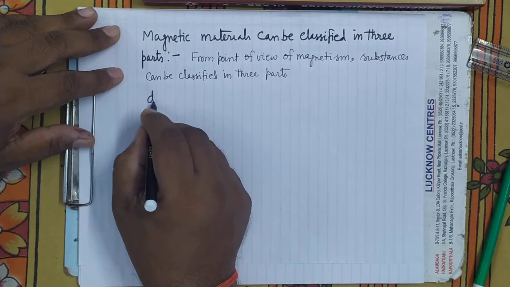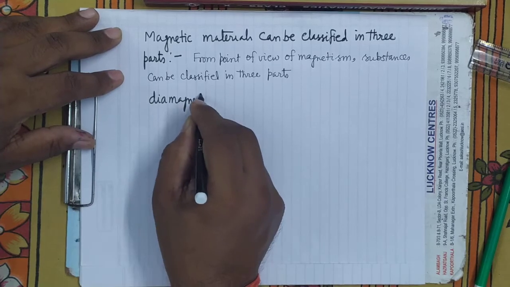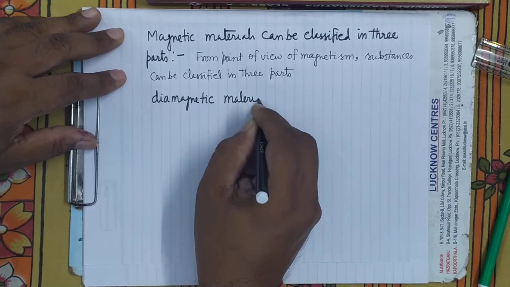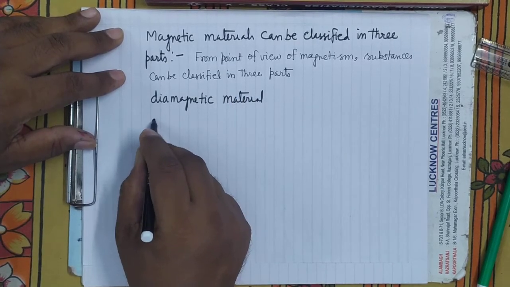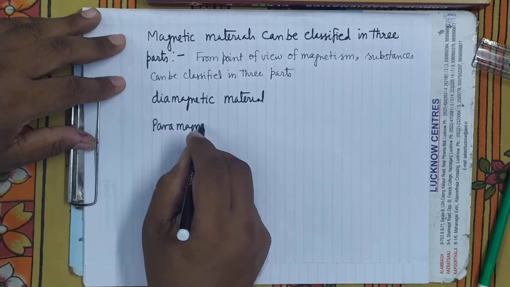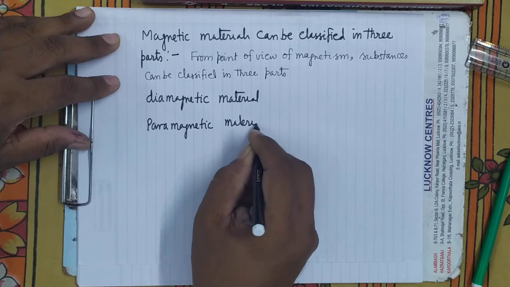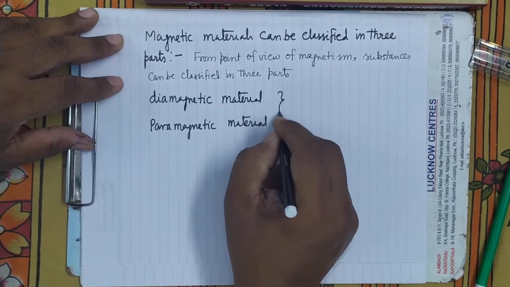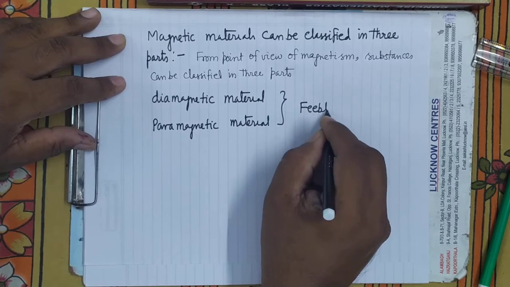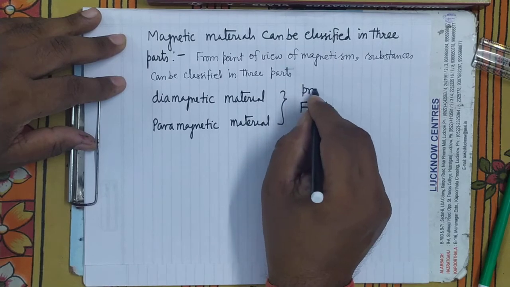One is the diamagnetic material. We will discuss one by one. Then the other is the paramagnetic material. The magnetism which is produced by these two materials is very feeble, and that has no practical utility. They produce feeble magnetism.